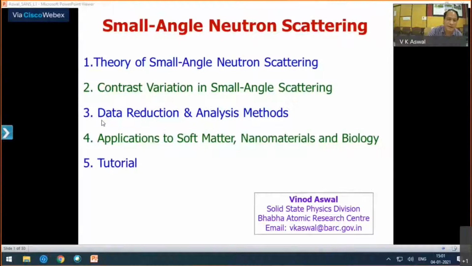Then data reduction and analysis methods. This will be lecture number 3. And then applications of this technique to soft matter, nanomaterials, and biology. The last lecture will be on tutorials.